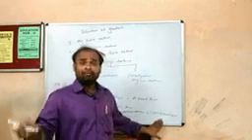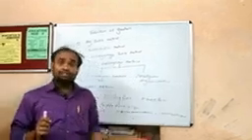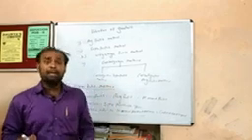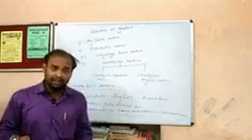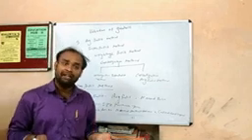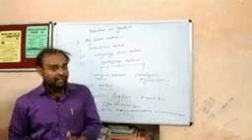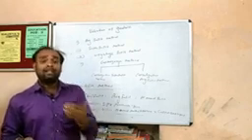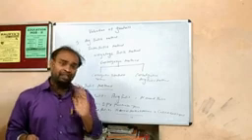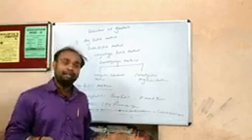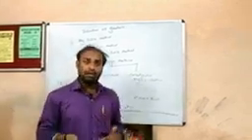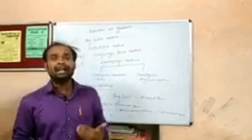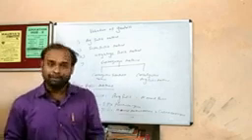And if you are in a company, the capital employed is equal to share capital, that means equity share capital, preference share capital, reserve and surplus, plus long term debt, minus fictitious asset. Further, if the asset value has increased, it will be added. If the asset value decreases, it will be deducted. If the liability is revalued and increases, it will be deducted. If the liability decreases, it will be added in order to get the capital employed. And as far as the firm is concerned, asset minus liability is also equal to capital.